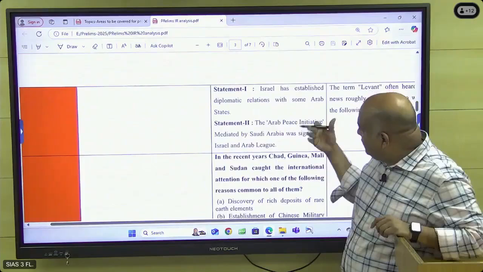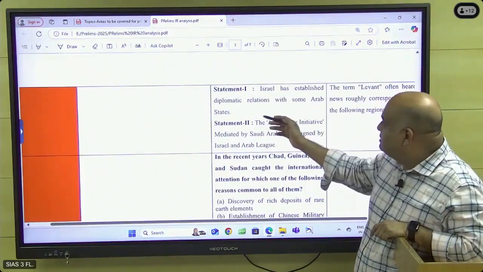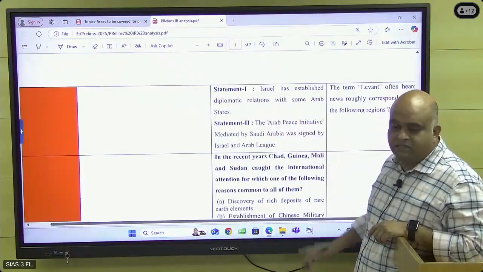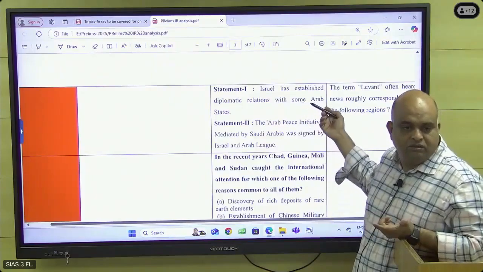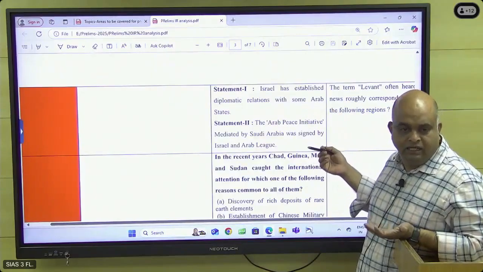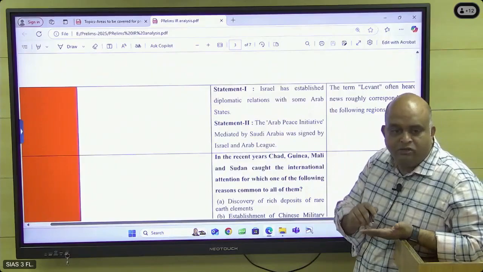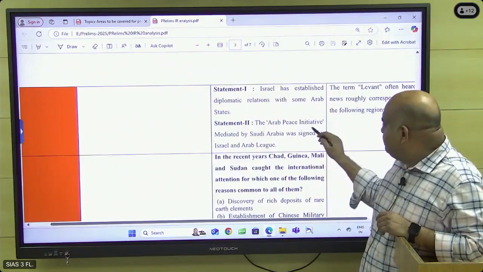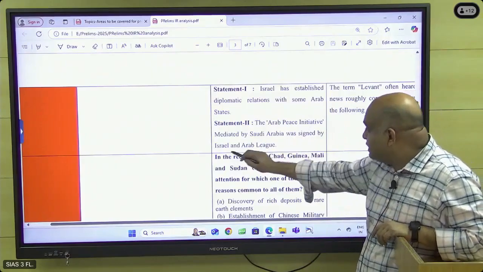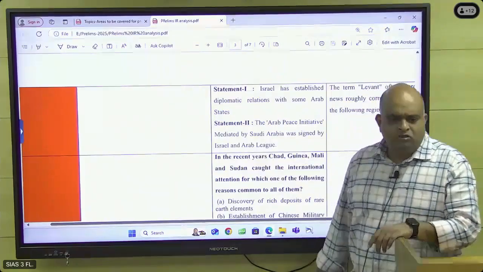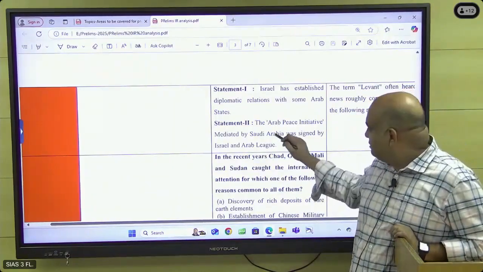Then regarding Africa, again the Israel-Palestine issue. Israel has established diplomatic relations with some Arab states under the Abraham Accords. Yes, with the UAE and 3 other countries: UAE, Bahrain, Morocco, Sudan. The Arab Peace Initiative mediated by Saudi Arabia was signed by Israel and the Arab League. Israel did not accept it, so this statement is wrong.